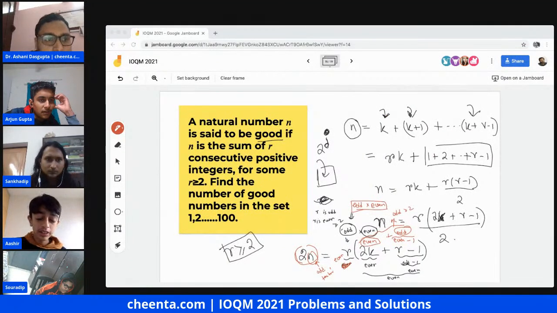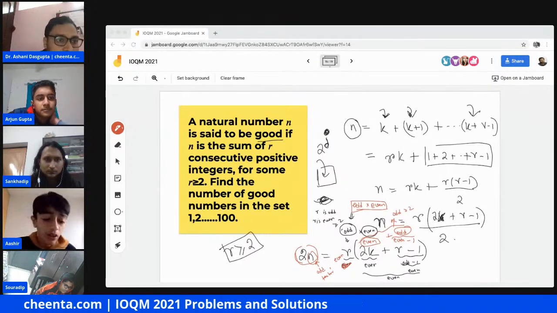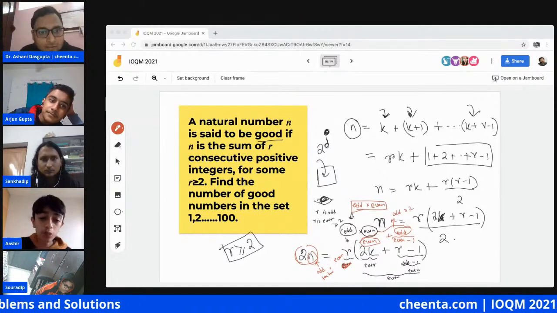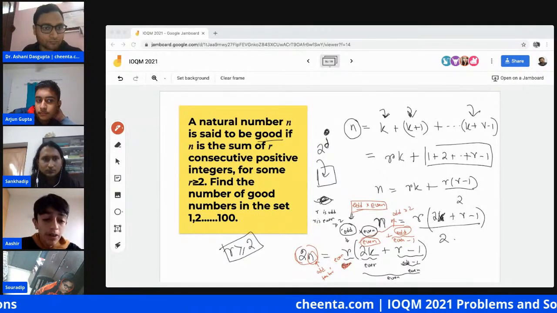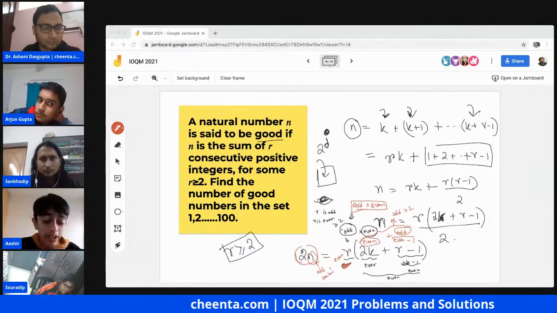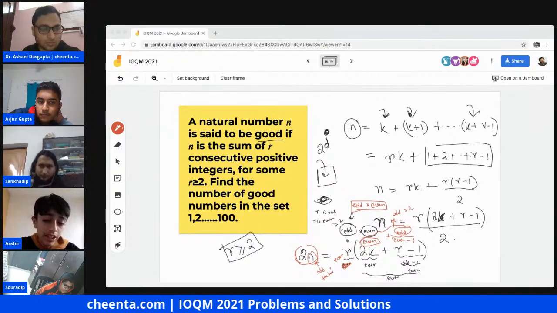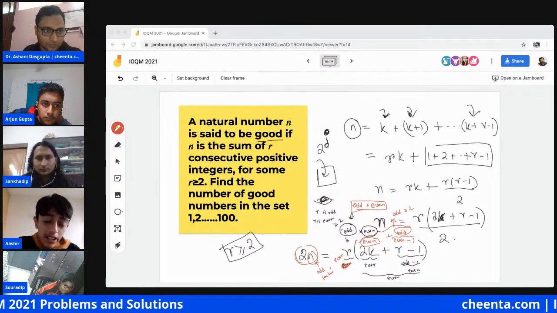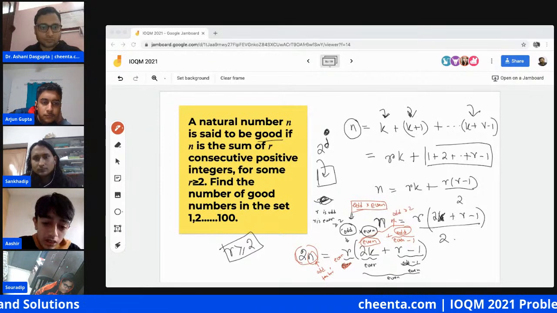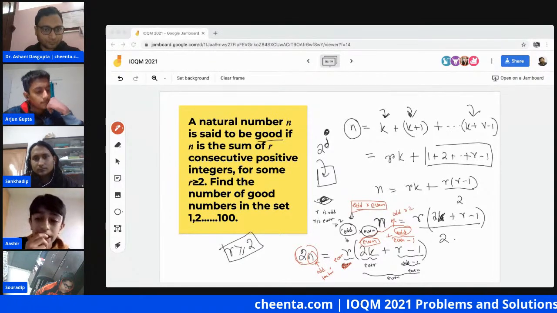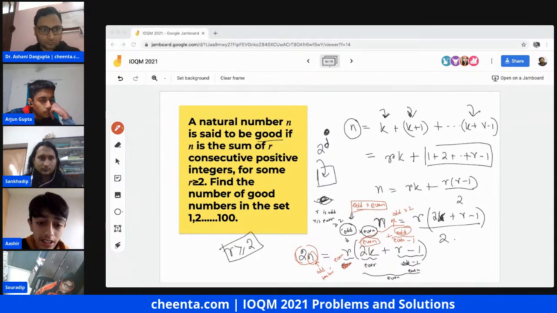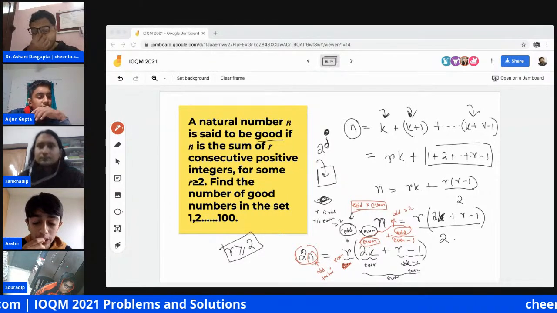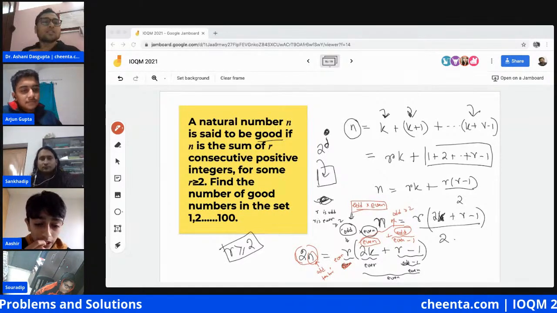Yeah, this is also fine, because if I want to find an n such that this condition holds, and we want to prove that if n is not a power of 2, we can find r and k such that this equation holds, then it is if and only if, because we find such an r and k. For example, let's say n is 7. Then 2 times 3 plus 7 minus 4 is 14.